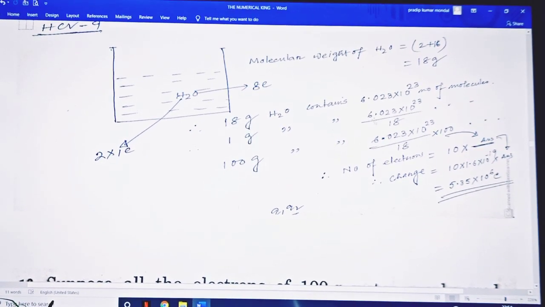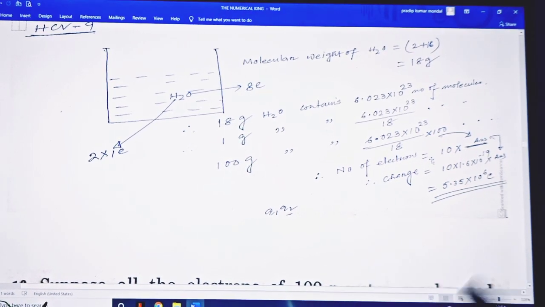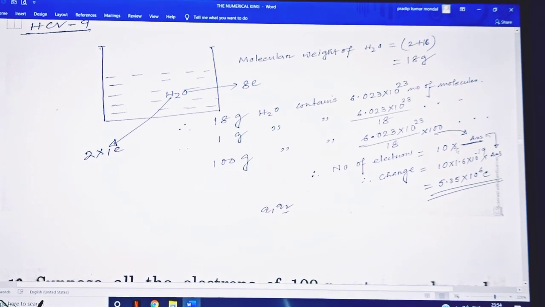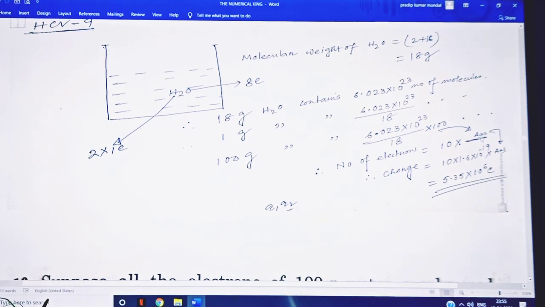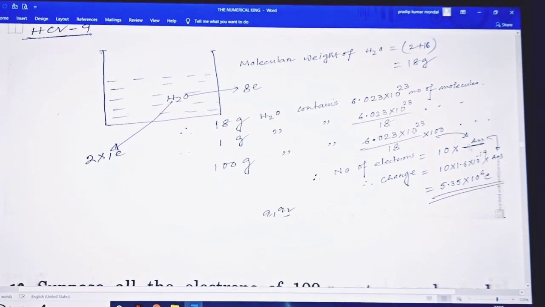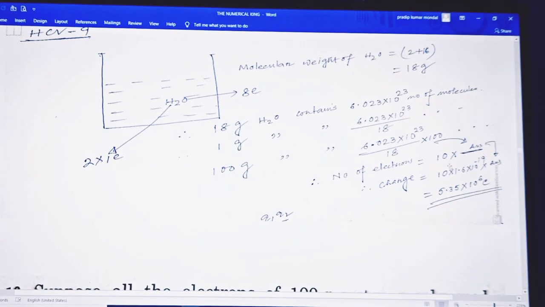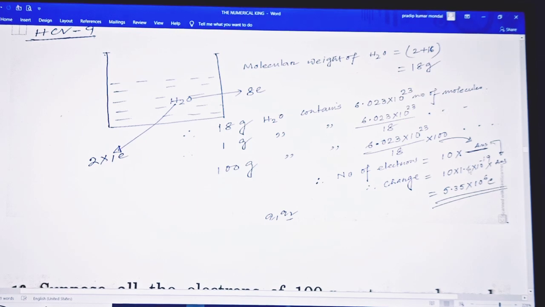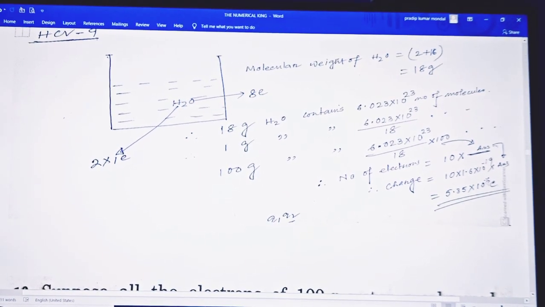So this is the value, and each molecule contains 10 electrons, so the number of electrons is 10 into this answer. Then, because the charge of an electron is 1.6 into 10 to the minus 19, multiplying gives 5.35 into 10 to the 6 coulomb.